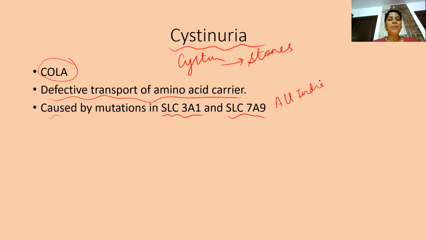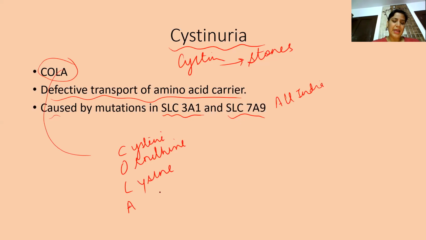Very important. There is excretion of 4 amino acids in urine, COLA, also known as cola, or in some books it is written as coal. This is a mnemonic to learn it: cysteine, ornithine, lysine, and arginine. So cystinuria is due to the defect in the transport of the carrier of these amino acids. Obviously when there is defective absorption, it will lead to accumulation and increase in concentration, leading to the release of these 4 amino acids in urine.